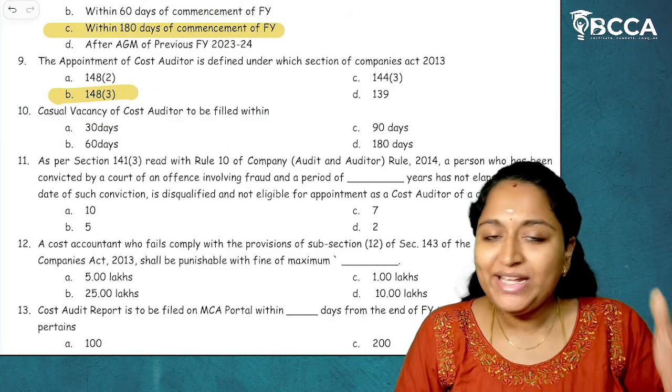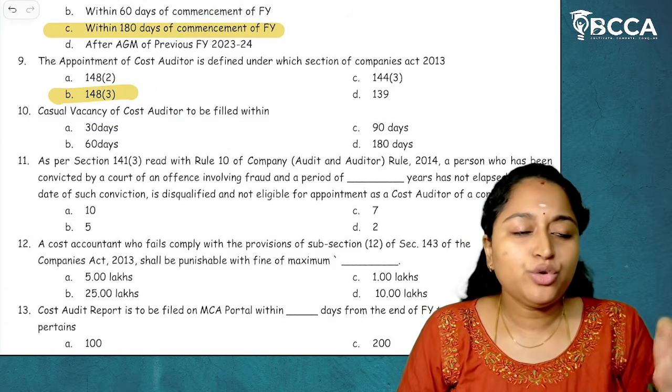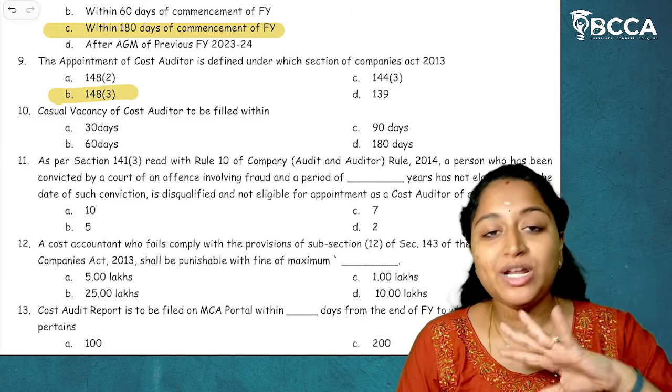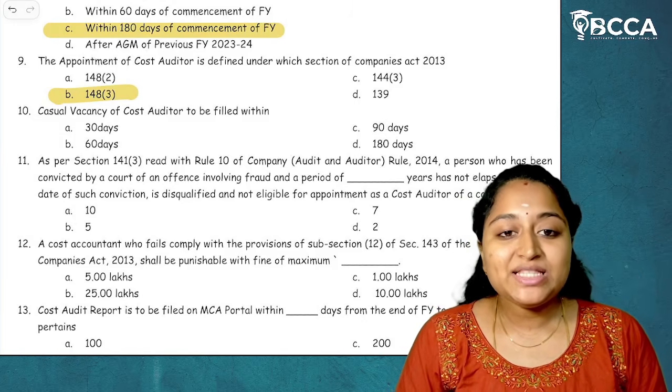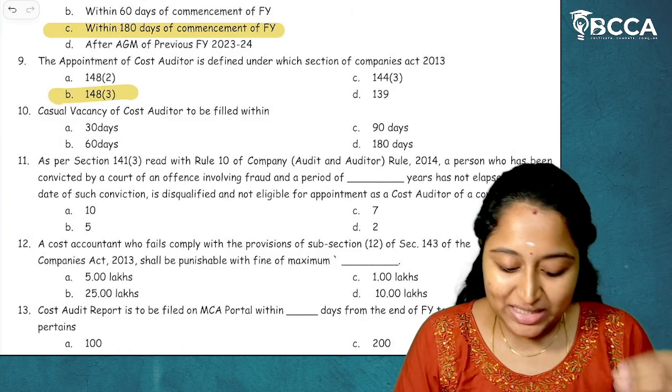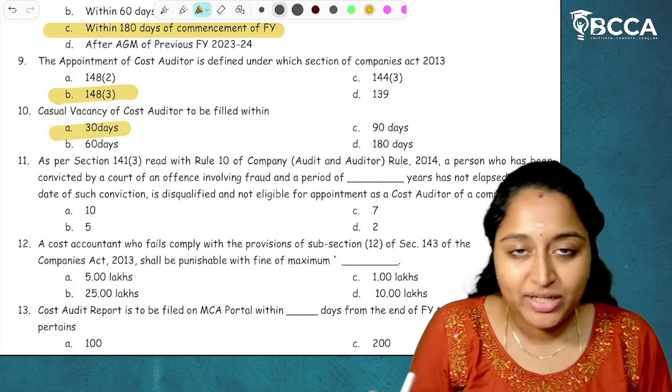Then, if there is any kind of a casual vacancy, this we have already done in Unit 2. If there is any kind of a casual vacancy, either through removal, resignation, death, insolvency, whatever it can be, or through disqualifications also, the casual vacancy has to be filled by the board of directors within 30 days from that vacancy. So the answer is option A, 30 days.